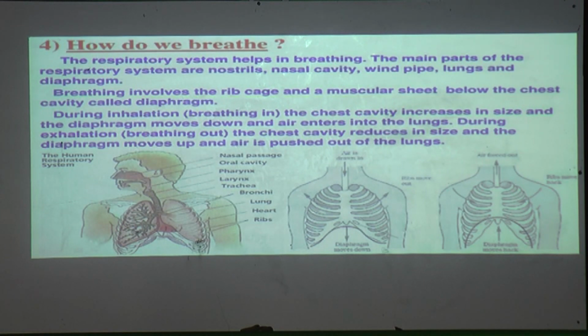The diaphragm, which had moved to the lower side, moves upward, and the chest cavity decreases in size. The lungs also decrease in size, and because of that air exhales out of our body. This is called exhalation.